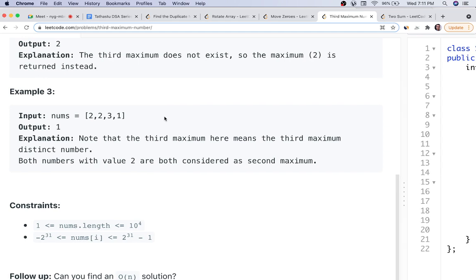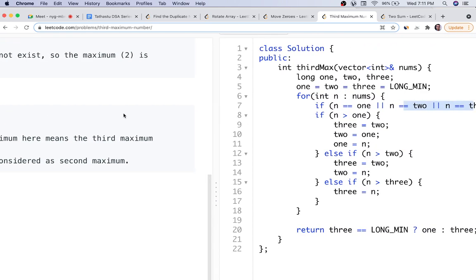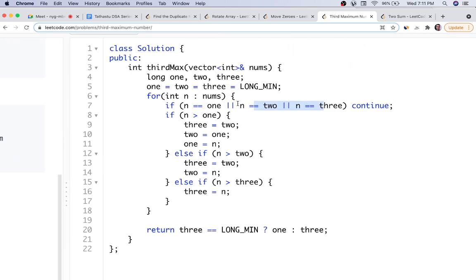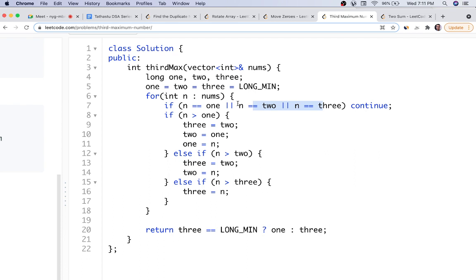Let's say you have this here. You take this value, it becomes 1. Then you go here, it becomes equal to 2 only, so no need to change. When you go to 3, 3 becomes 1 and 2 becomes second. When you go to 1, it becomes the third number. So this is the approach. I'll do a dry run if you want. It's very simple, so that's why I'm not wasting a lot of time on it.